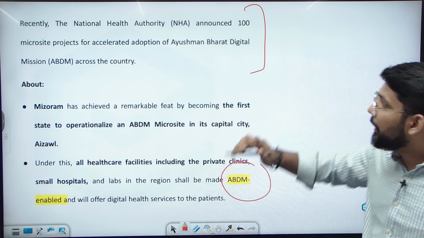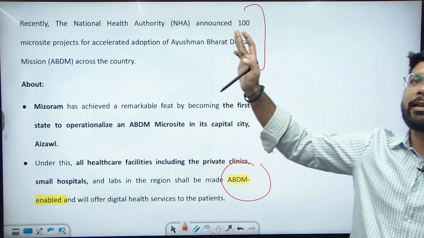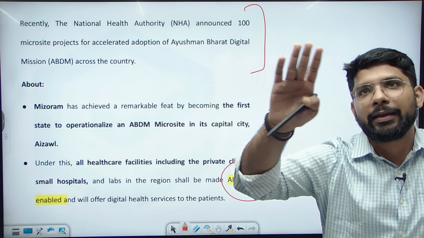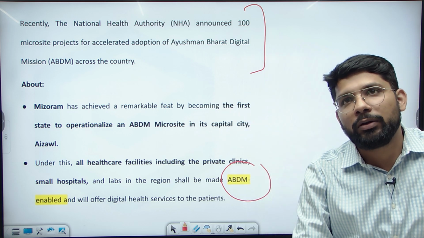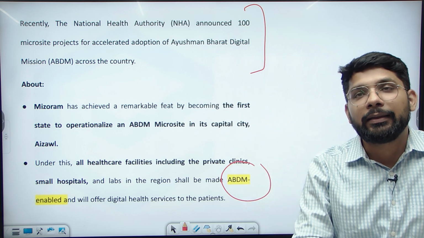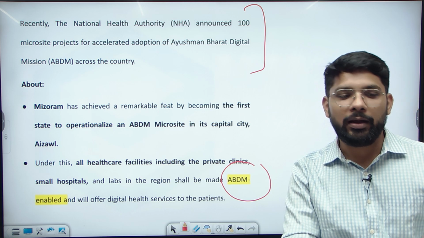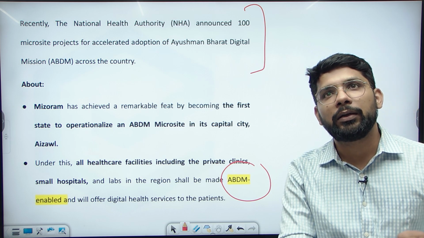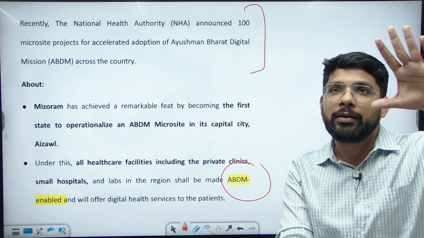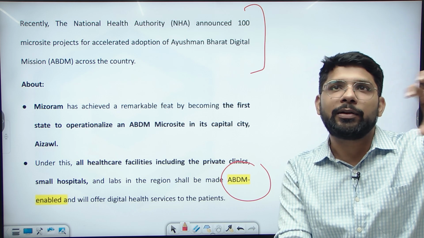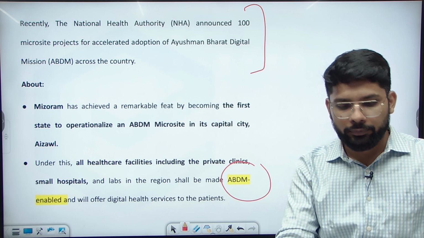So the government started a microsite project so that they can include private clinics, small hospitals, and small laboratory service providers in this mission, and there can be comprehensive data related to the patients who are getting treatment at different locations.